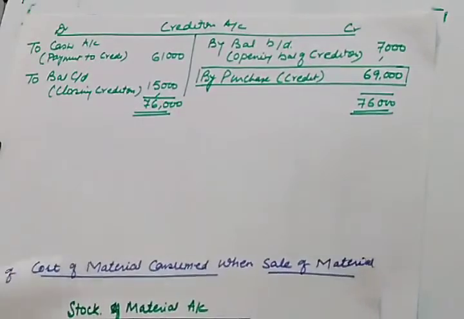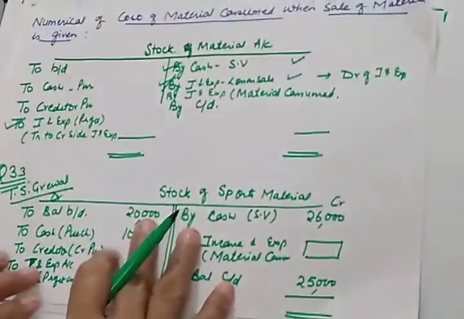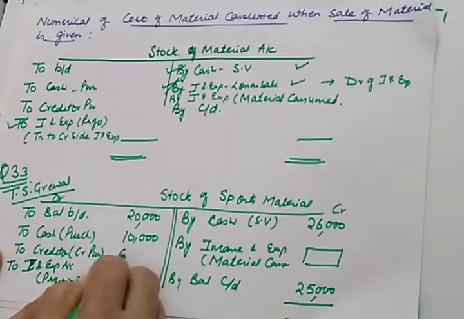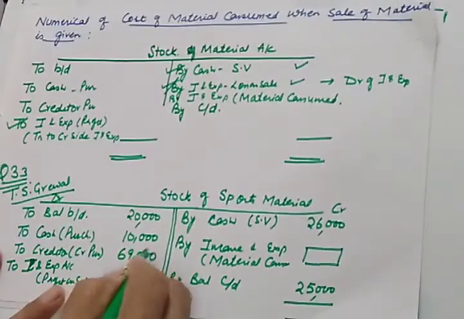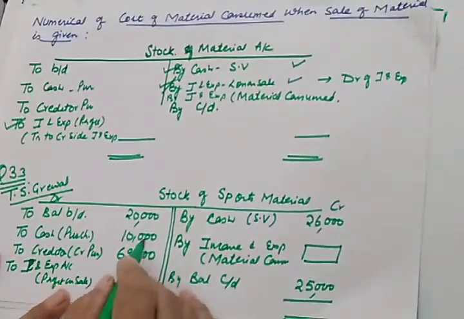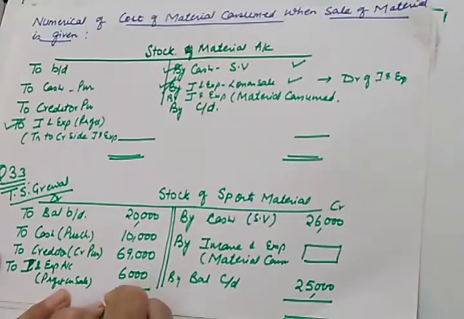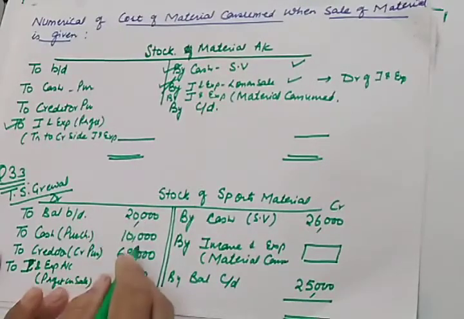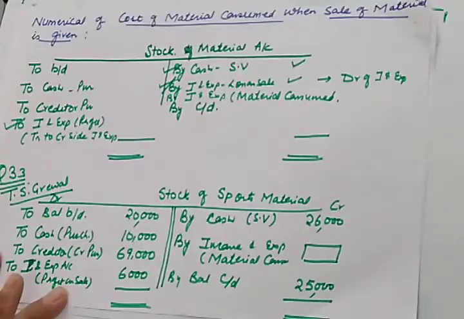Let us transfer these credit purchases here. Then finally it will be 20 plus 30, 30 plus 75, which will be 105.